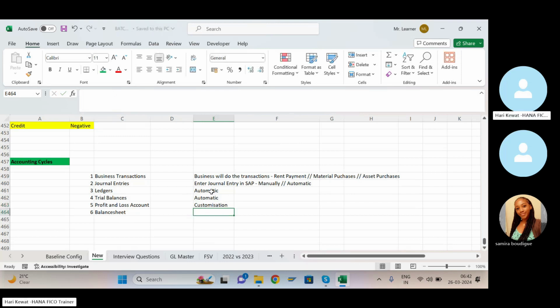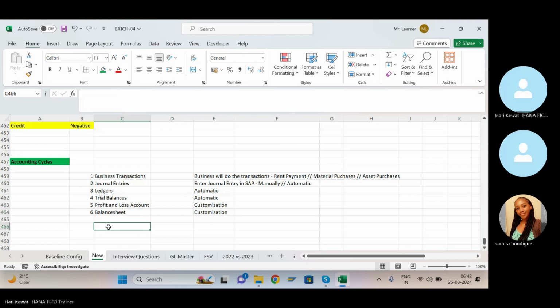And the balance sheet is also customization. Let's say first you want to see assets. In assets you want to see current assets and fixed assets. In current assets you want to do further bifurcation, and in fixed assets also. So however you want to see your balance sheet and your P&L statement, these two you have to customize. Based on that, SAP will give the output.